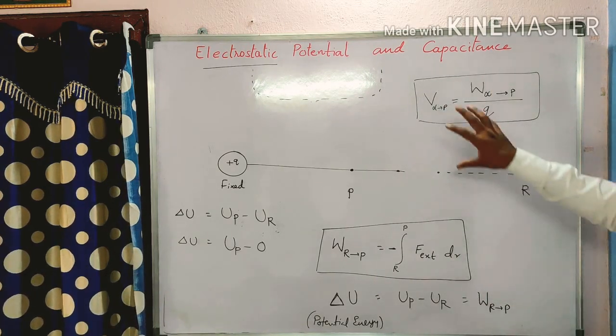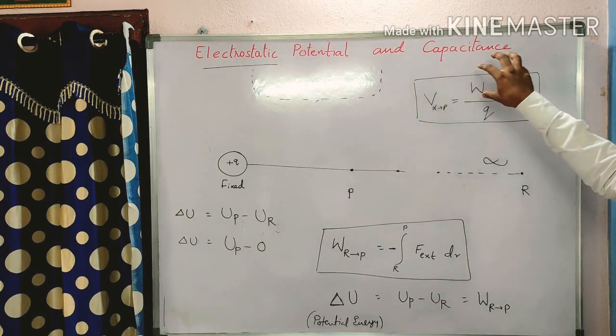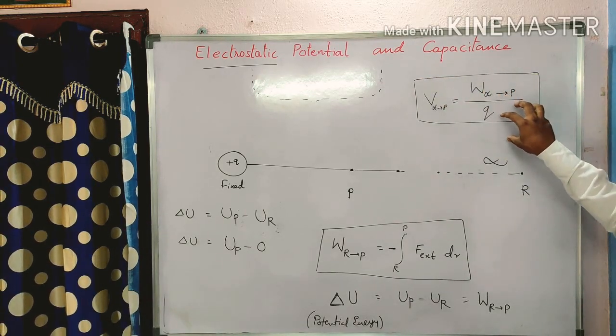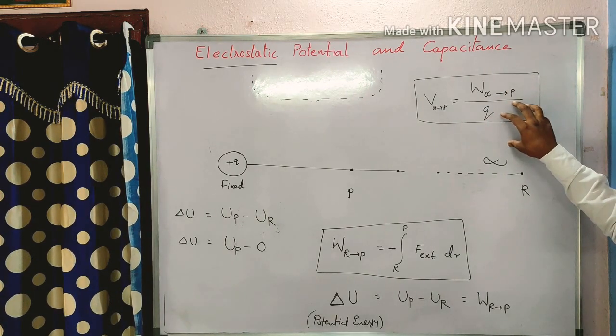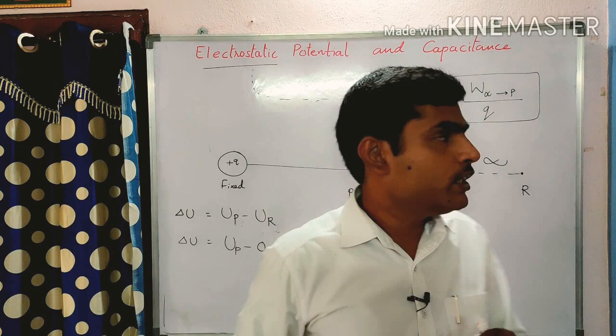In simple words, you can say that electrostatic potential is the ratio between the work done and charge. How to define it? How to give the statement to it?